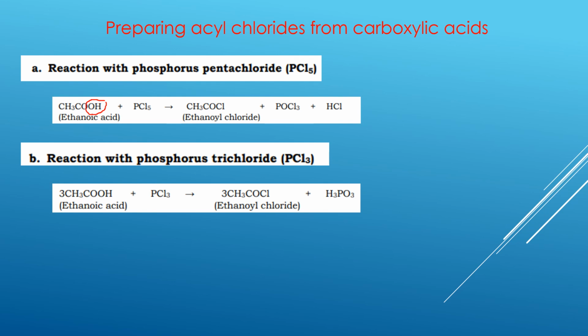Okay. Similarly, when the reaction occurs with phosphorus trichloride, again, the acid is going to lose the OH group, because it's a negative. So in order for a chloride to come in, one negative has to be lost. So Cl is going to come and replace the OH. So we will have ethanoyl chloride, and the byproduct will be phosphorous acid. H3PO3 is phosphorous acid.